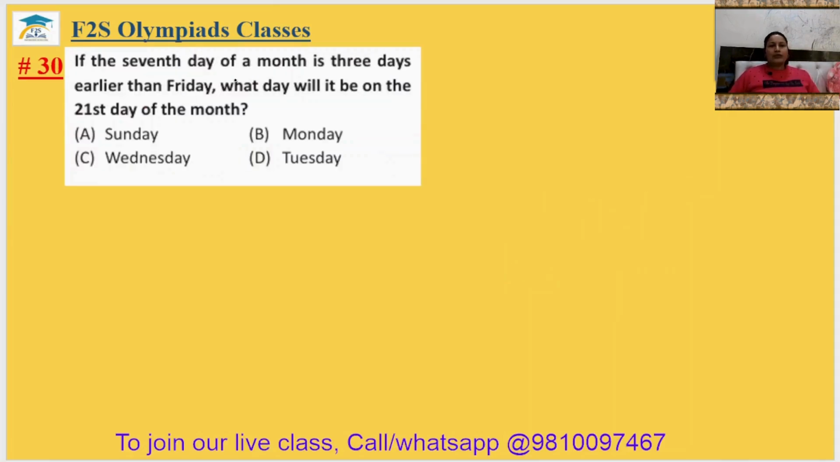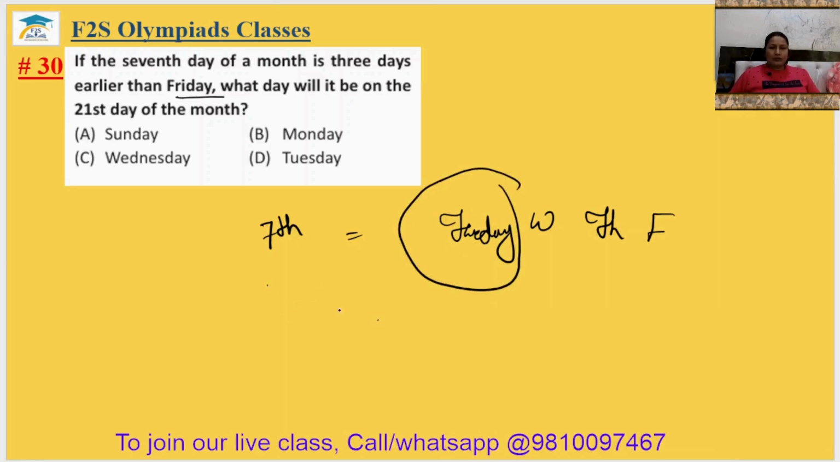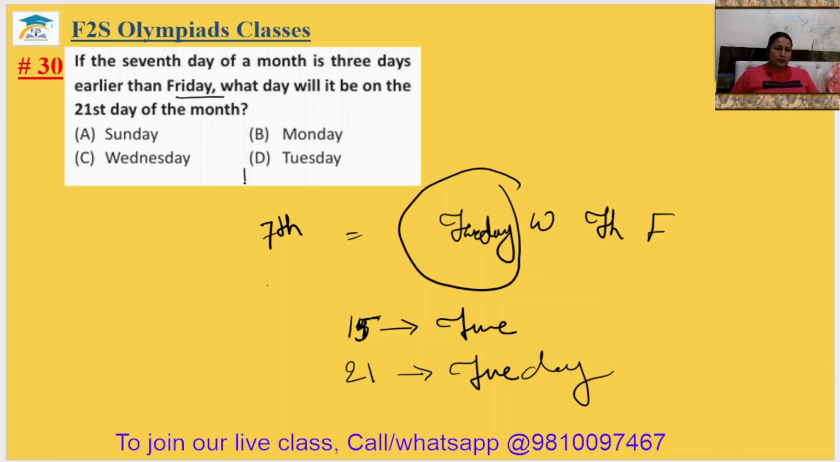Question number 30, if the seventh day of the month is 3 days earlier than Friday, then what will be on the 21st day of the month? तो seventh day होगा 3 days earlier than Friday, it means Friday, Thursday, Wednesday and Tuesday, तो seventh day is Tuesday, it means 14th will be again Tuesday, ठीक है, 21st will be again Tuesday. ठीक है, it is in option number D, तो 30th answer will be option D.